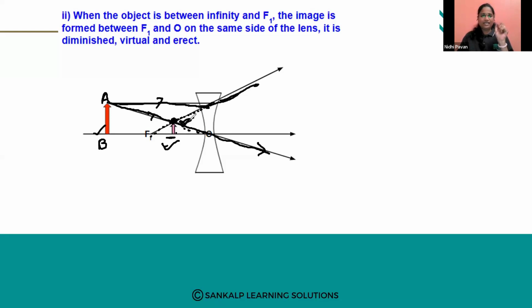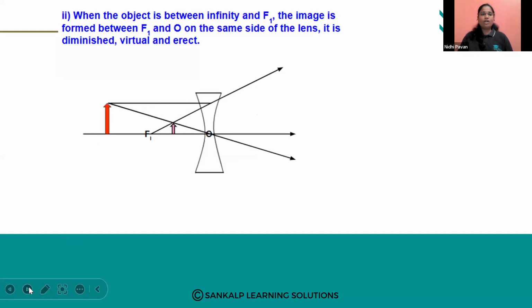So it is erect, straight like the object. AB, this is also AB, not upside down. It is virtual, cannot be obtained on a screen. It is formed on the same side of the lens. It is diminished, means smaller than the object. So this is about the case studies of concave lens.